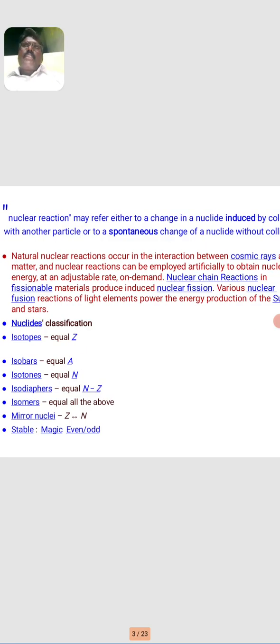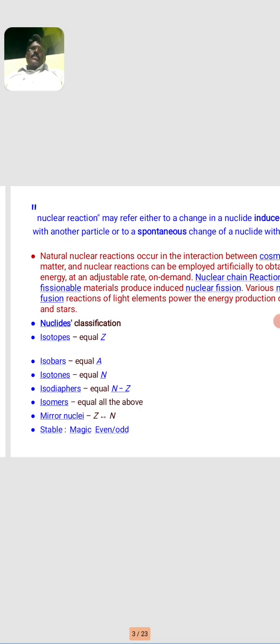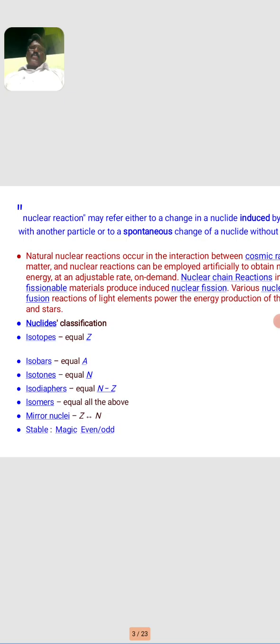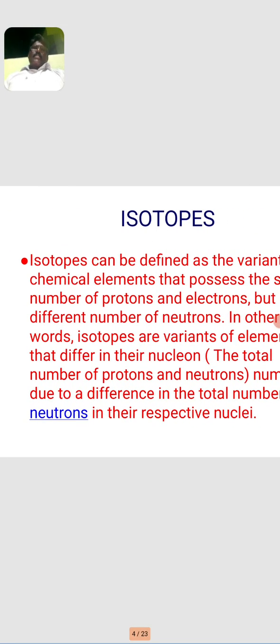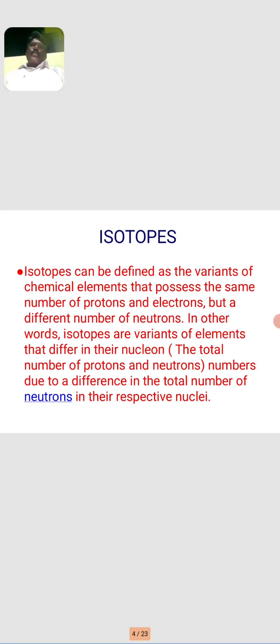Natural radioactivity is the radioactivity produced by a naturally occurring radioactive isotope, with emission of radiation, and we get a lighter nucleus. First we discuss the classification of nuclides. Nuclides are classified as isotopes, isobars, isotones, isodiaphers, isomers, and mirror nuclei. First, we discuss what isotopes are.